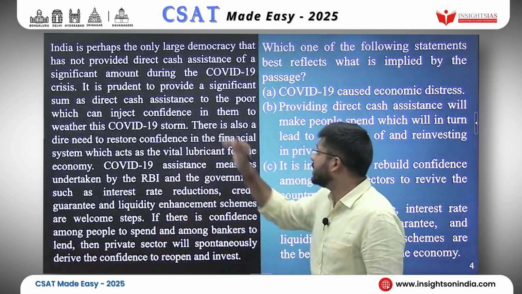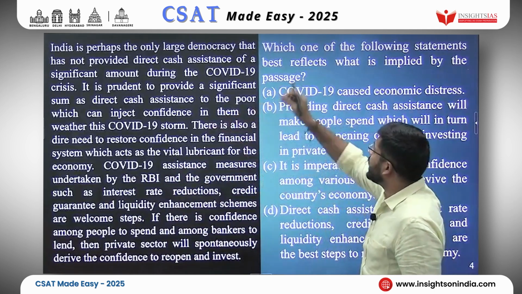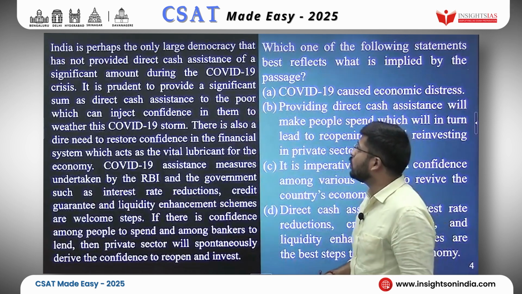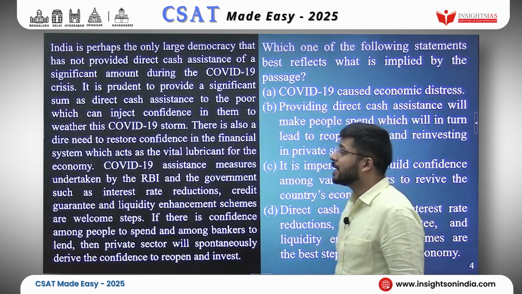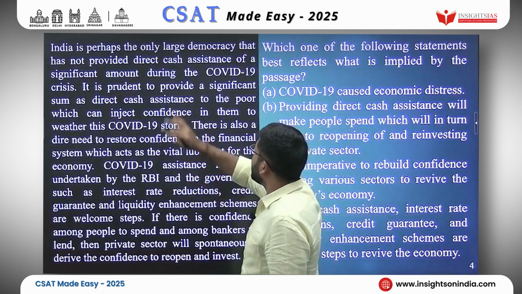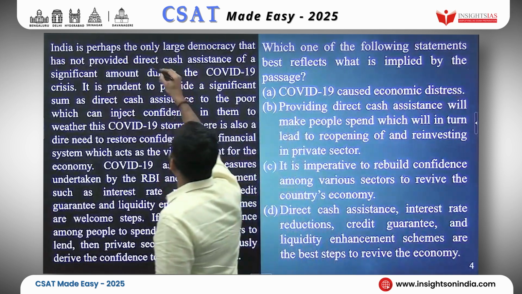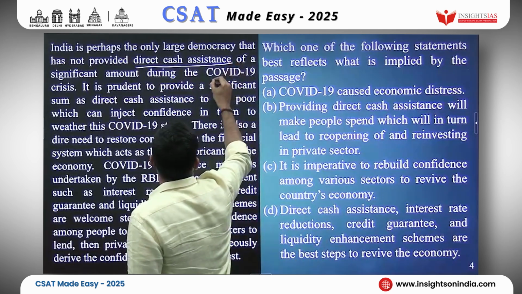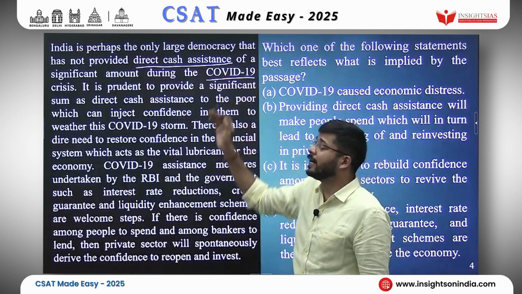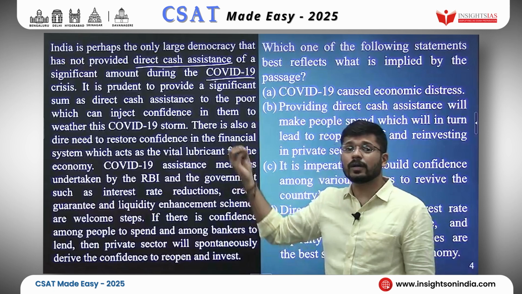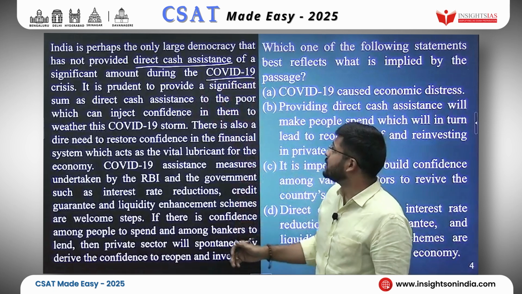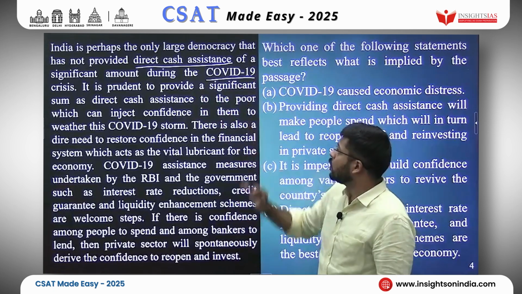Okay, read this one. India is perhaps the only large democracy that has not provided direct cash assistance of a significant amount during the COVID-19 crisis. Okay, what will I underline here? I think I will underline two terms: direct cash assistance and COVID-19. Okay, and when I read these two underlined terms, what will I recall? I will recall that the author has said that India is the largest democracy which has not made a good direct cash assistance in the context of COVID-19 crisis.